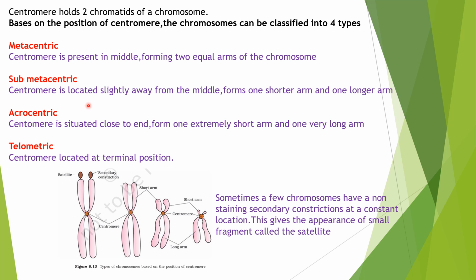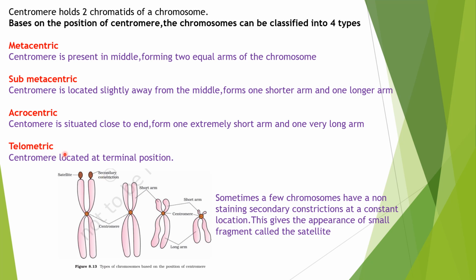The second one is the submetacentric chromosome. In this type, the centromere is located slightly away from the middle. It is not exactly in the middle, so it forms one shorter arm and one longer arm. Next, in the case of acrocentric chromosomes, the centromere is situated close to one end. So here there is the formation of one extremely short arm and one very long arm.